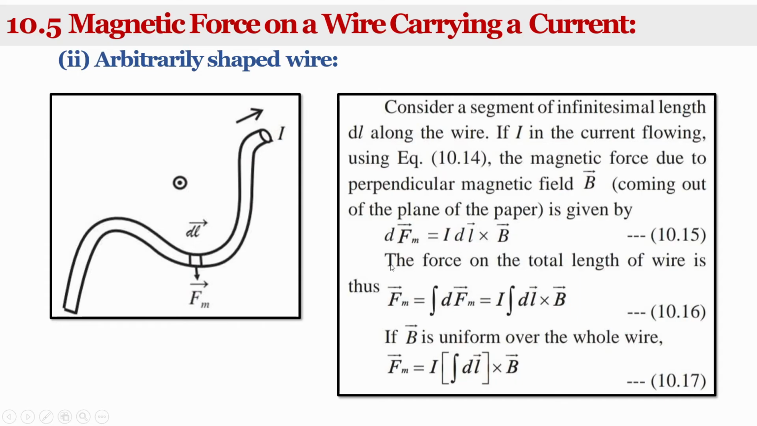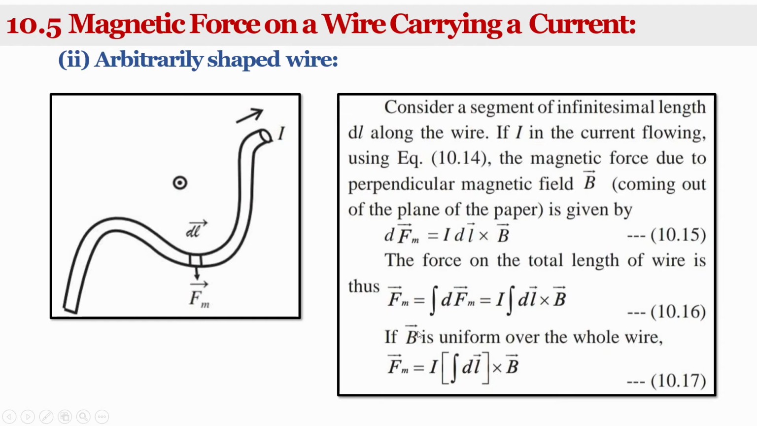Now we can find the total force on the total length of the wire. The force on the total length of the wire is Fm, which is the integration of dFm. Since dFm is equal to I dl cross B, the current I flowing through it is constant and can be taken out of the integration, and the remaining integral is dl cross B.